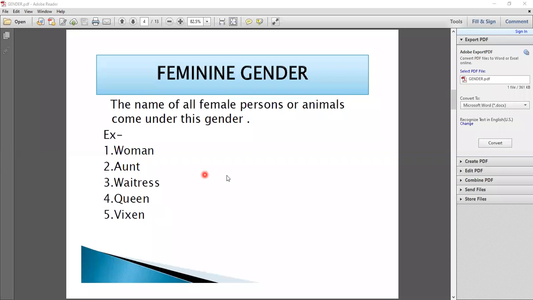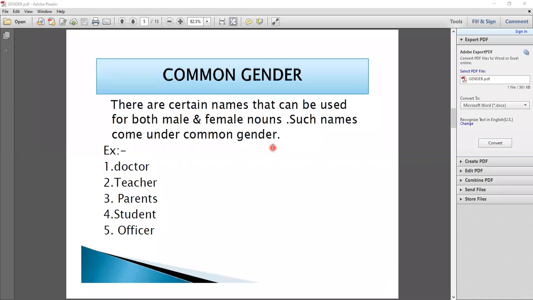Now student, you have to understand that when we talk about the female gender, all the female persons, as you notice in your home, your mother, your sister, your grandmother, all these types of persons come in the category of feminine gender. Here you also notice women, aunt, waitress, queen, and vixen, an animal, also come in the category of feminine gender. Okay student, now I hope you understood the masculine gender and feminine gender. Now we will move on to the next slide, that is common gender.